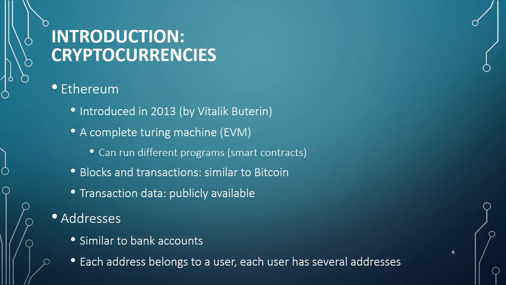Another popular cryptocurrency is Ethereum, which was introduced by Vitalik Buterin in 2013. It has a complete Turing machine called Ethereum Virtual Machine that can run different programs, which are called smart contracts. The structure of blocks and transactions in Ethereum is somewhat similar to Bitcoin. And just like Bitcoin, Ethereum's transaction data is publicly available.